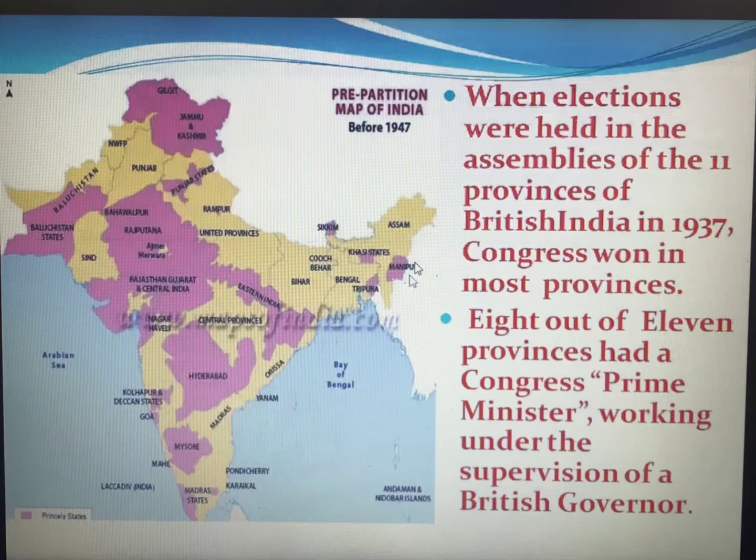Now you can see the map of India here, but not the current one. It is the pre-partition map of India, that is before 1947, before we got independence. When elections were held in the assemblies of 11 provinces of British India in 1937, Congress won in most provinces.